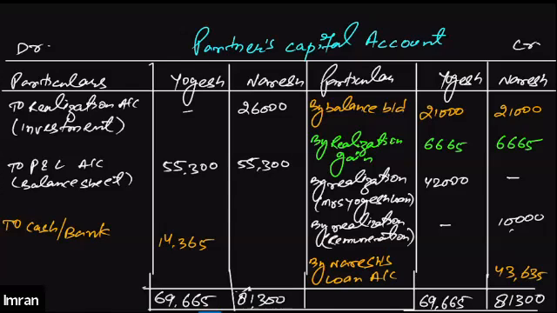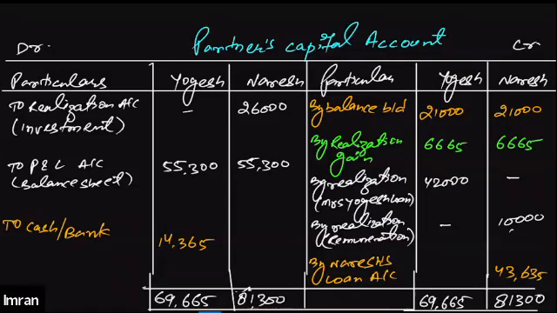Why are we writing that? We should write by cash because we need to ask him to pay 43,635. But instead of asking him to pay 43,635, we preferred adjusting this amount towards his loan account. Right? Is that clear? Everybody, is this clear?